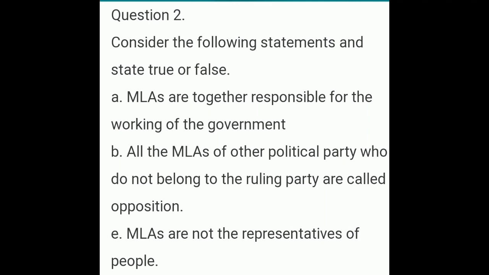C. MLAs are not the representatives of the people.